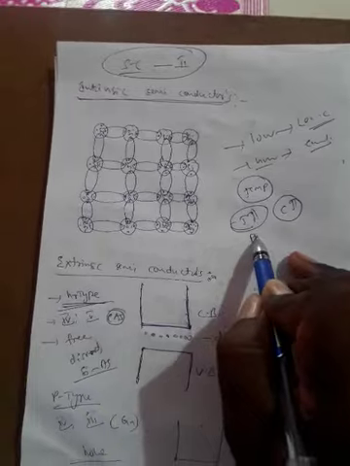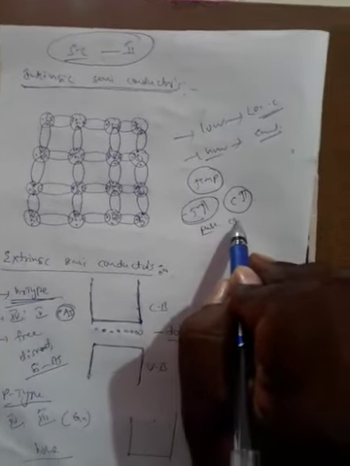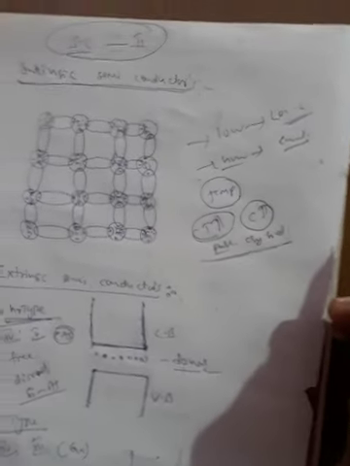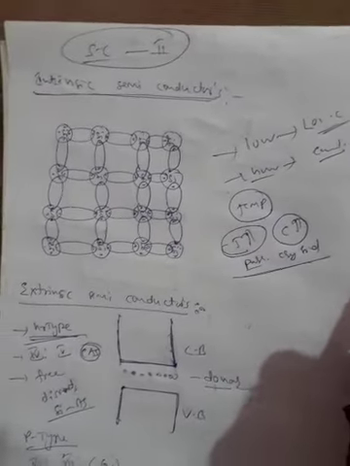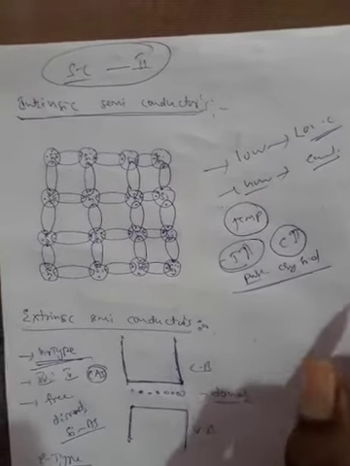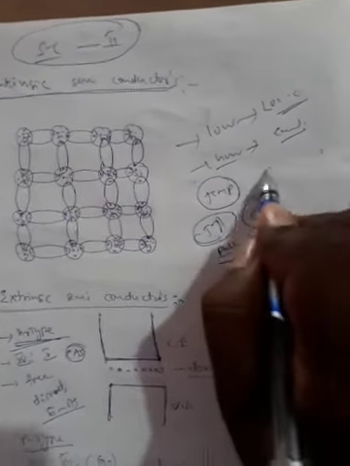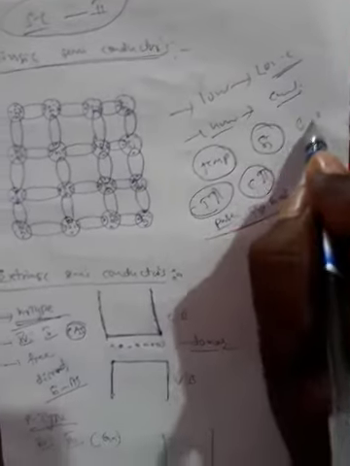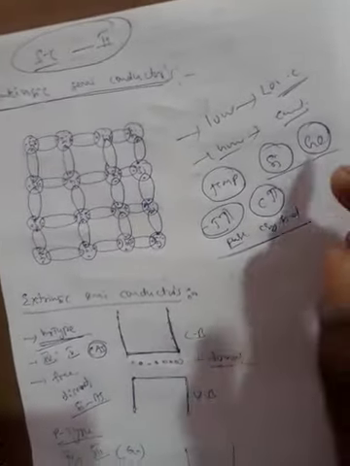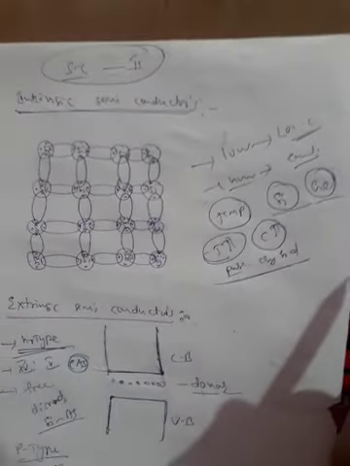It is a pure crystalline solid. What is a pure crystalline solid? It means the total material consists of the pure component. For example, silicon and germanium are the very best examples to explain the intrinsic semiconductor.